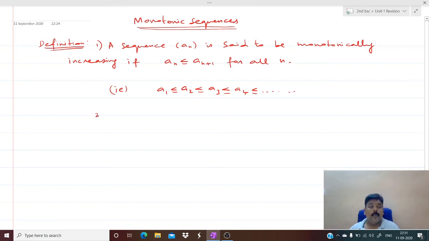And we have one more definition, that is strictly monotonic increasing.